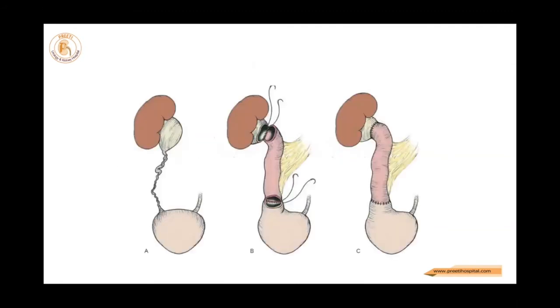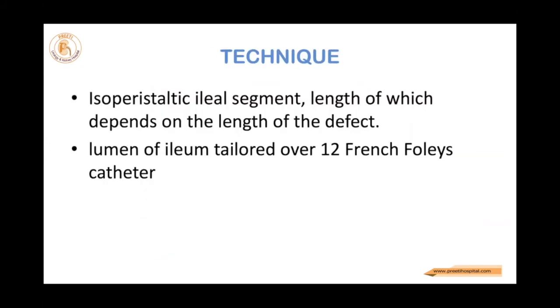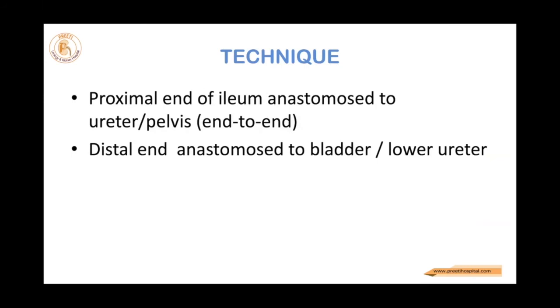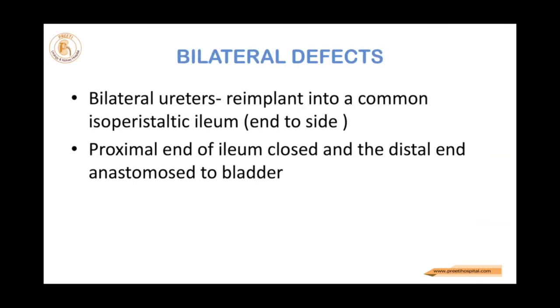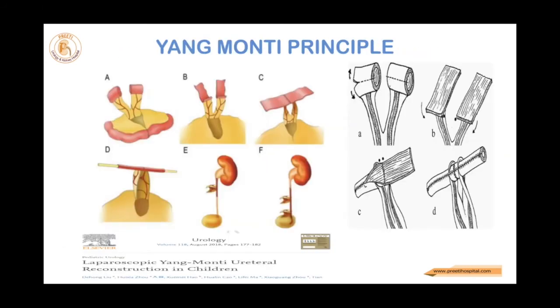So now the iliac ureter I am not going to talk about. The only thing is that it can give long length. Ports can be different anyway. Both sides can be done. Bilateral defects can be done. Montes is very important, like everybody knows. Cut vertically, suture horizontally, less mucosa will be there, long length will come.